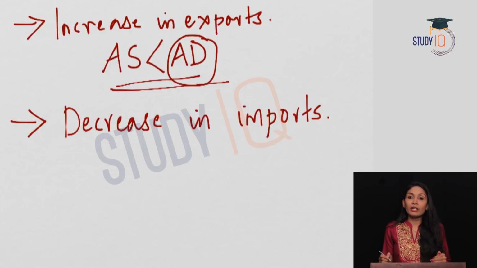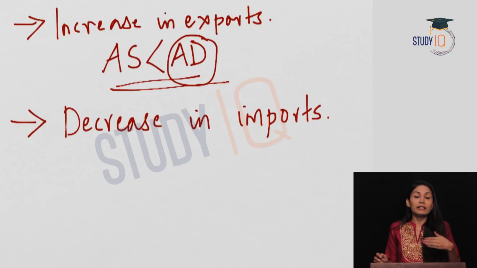Next is decrease in imports. Suppose we are dependent on imports for a particular commodity, and on a fine morning the import comes down due to any factor. What will happen? We will have the same demand, but the supply has come down due to a decrease in the imports. So this also will lead to a supply demand gap, and this will pull the demand to an upper side and the supply to a lower side. This will result in demand pull inflation.